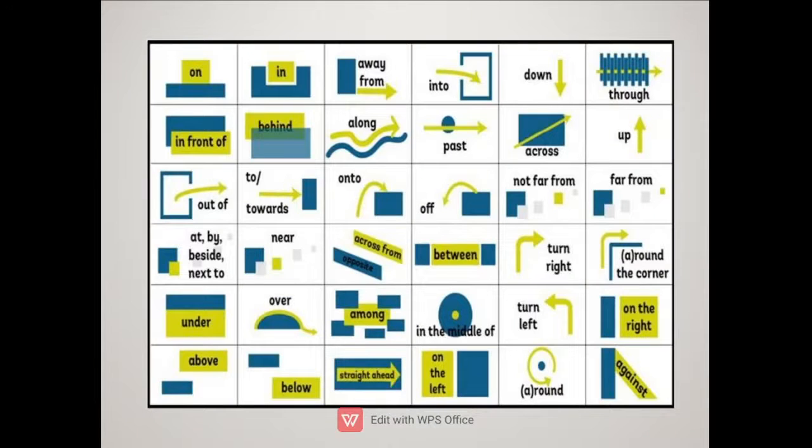Again, all these prepositions are so nicely shown with the help of arrows. On, in. On means you're on the surface. In means you're actually in it.